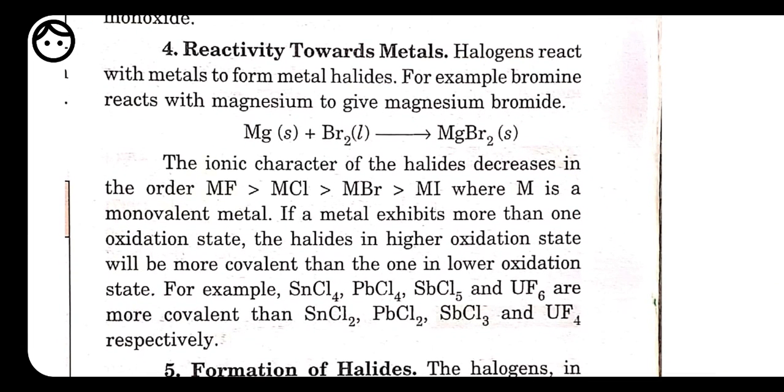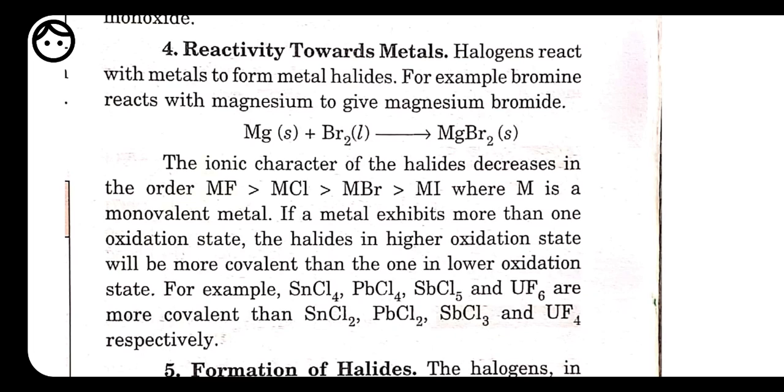Okay, now we have reactivity towards metal. It means whenever these halogens react with the metal, what type of compound is going to form. So we know that halogens are highly electronegative in nature, and metals are highly electropositive in nature. So halogen reacts with the metal to form metal halide. Here we have an example: bromine reacts with magnesium to form magnesium bromide. Then the ionic character of the halide decreases in the order of fluorine, chlorine, bromine and iodine.